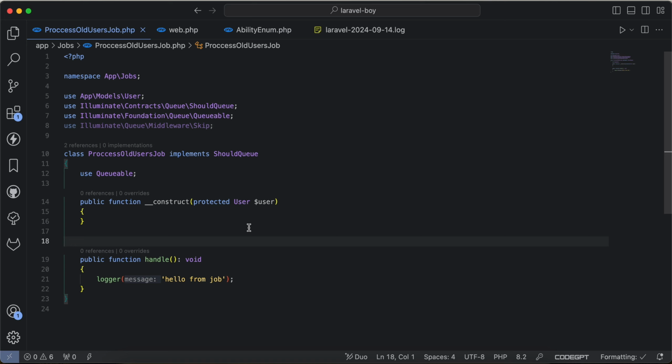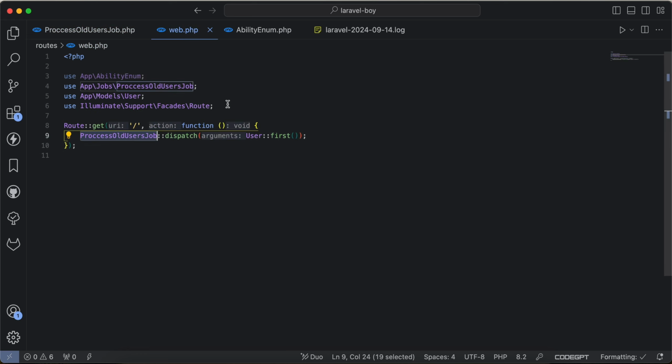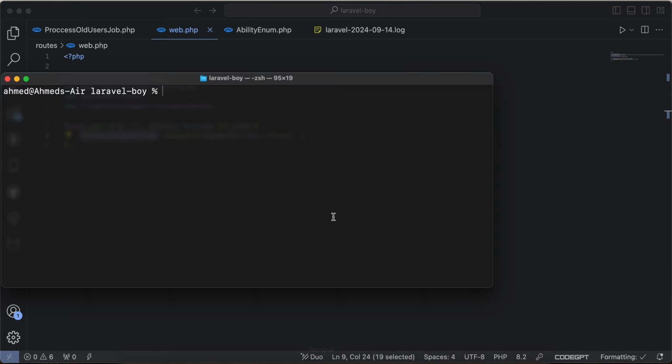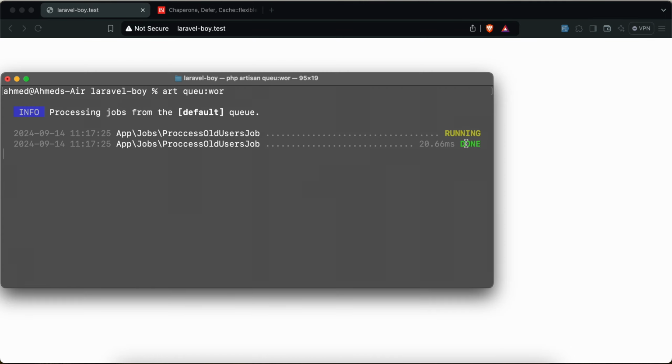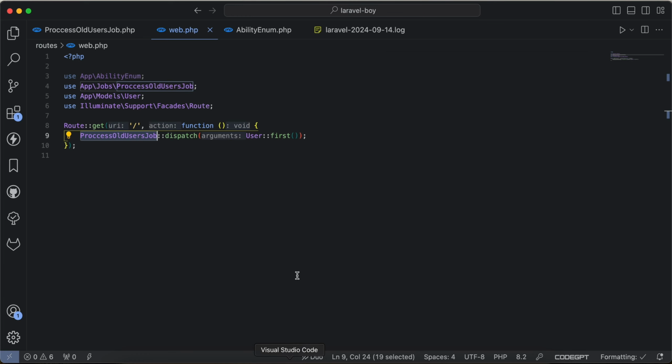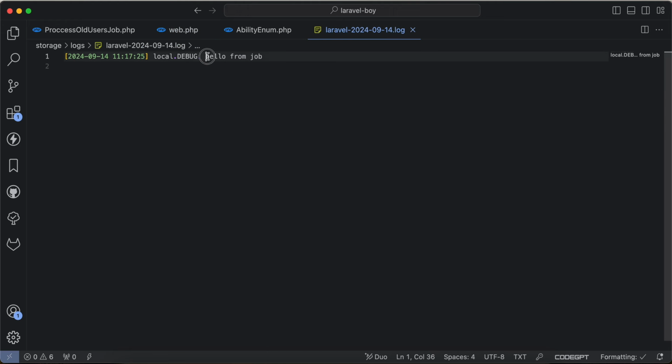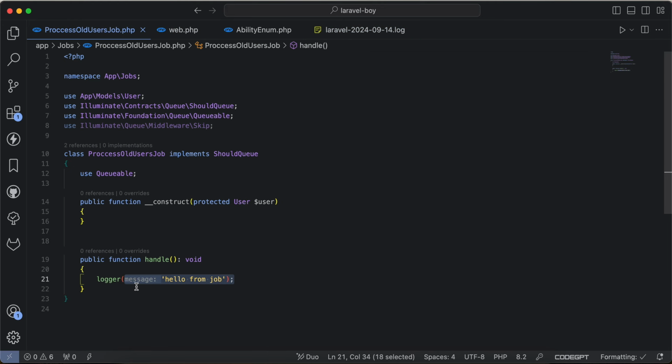Let's start. As we can see here, I have this job, ProcessOldUsersJob, and it takes a user as a parameter. Here I write a log, and I use this job inside my request. I will run my queue:work command. If I go back and send a request again, it works successfully. And if I open my log file, it wrote "hello from job", which comes from the handle method.